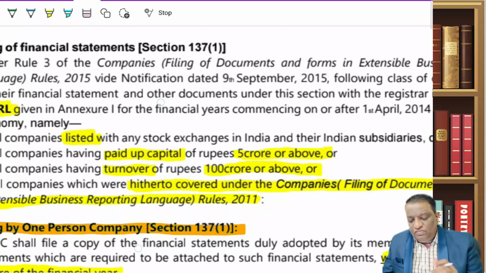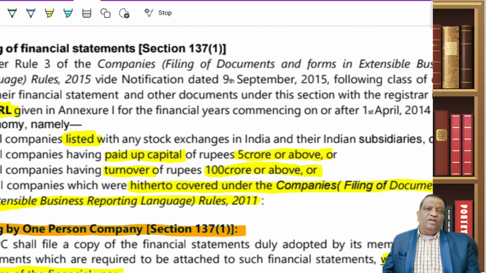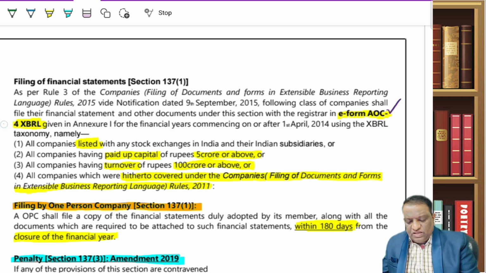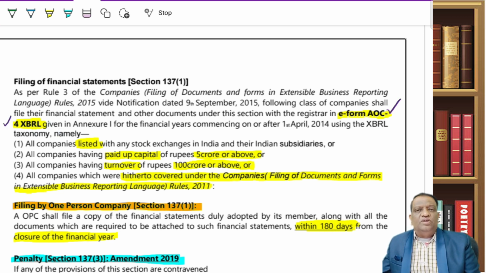Now, whenever you say filing of these financial statements, how do I file? There is a document called AOC-4, which is in an XBRL format. That is how you have to file.